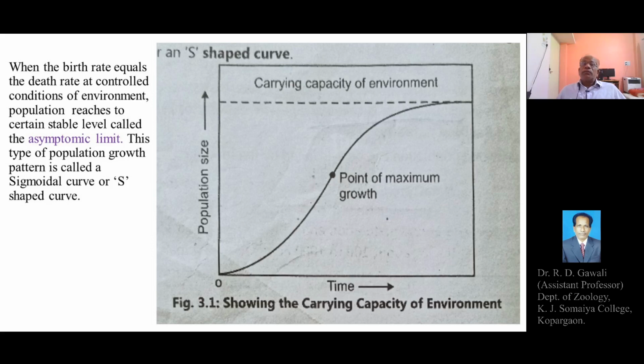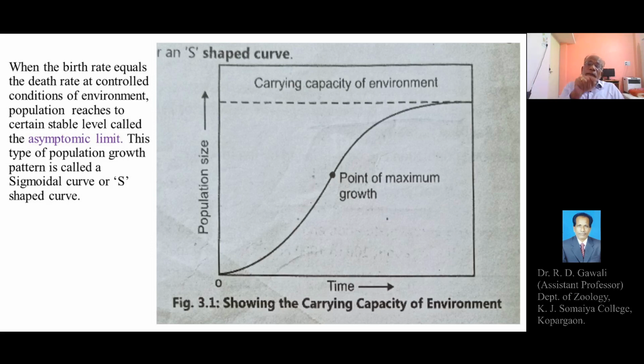This is the graph which is drawn of population size against time. On the y-axis we can see the population size, that is the number of individuals, and on the x-axis the time.